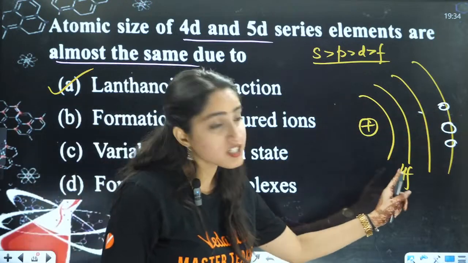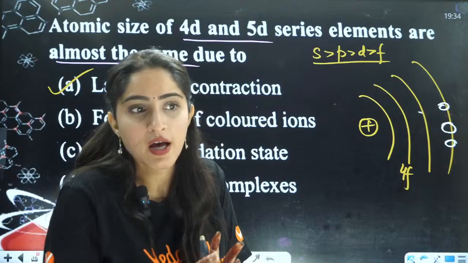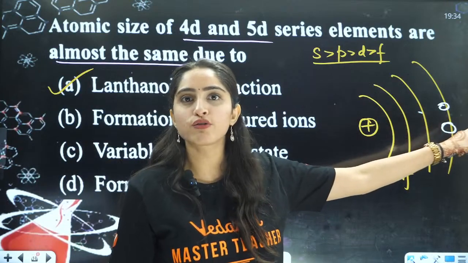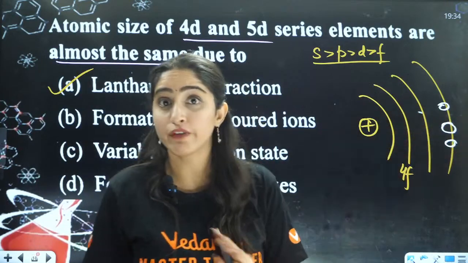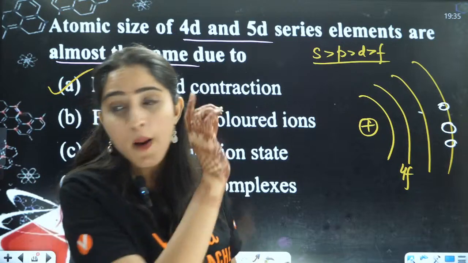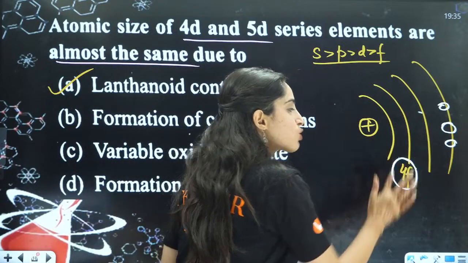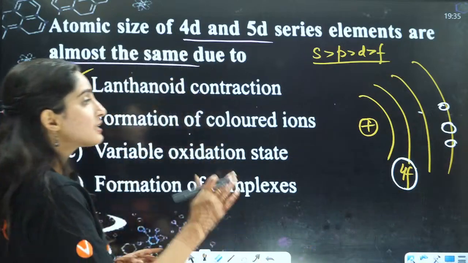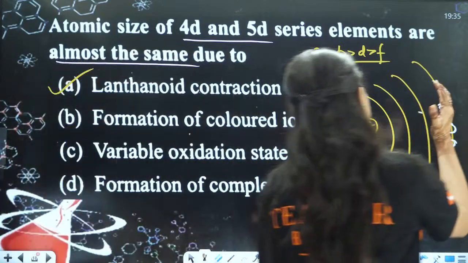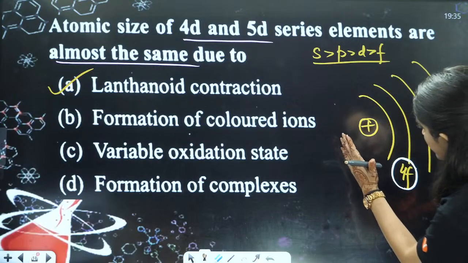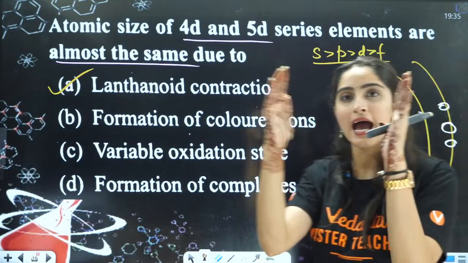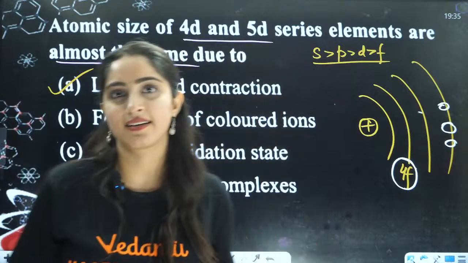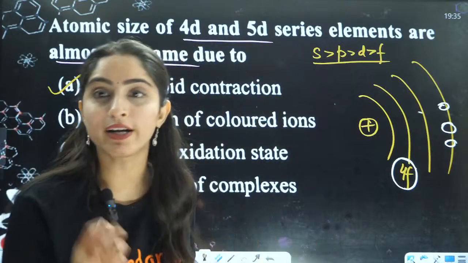In between, there is a shield, that is 4F. Now, this outermost electron is having a hope from 4F that it will protect it from the nucleus. But this 4F is not able to protect because it has a very low shielding effect. That is why the size will decrease because these electrons will get attracted to this nucleus and hence the size will decrease here, right? That is called lanthanoid contraction.